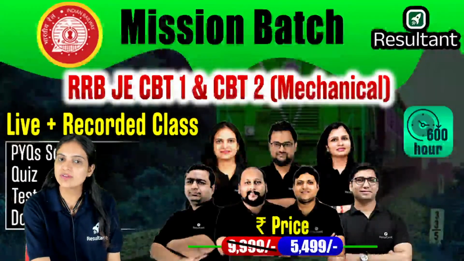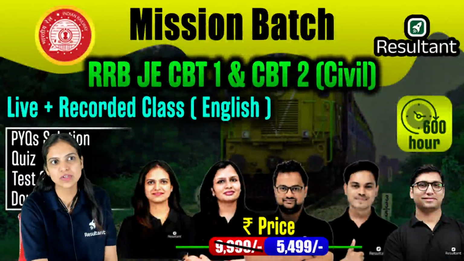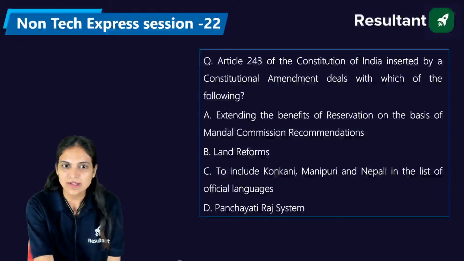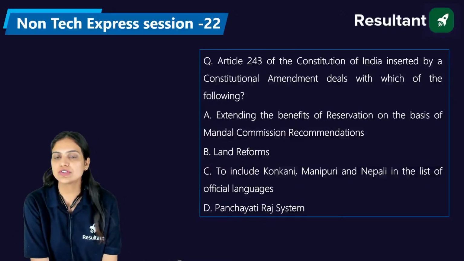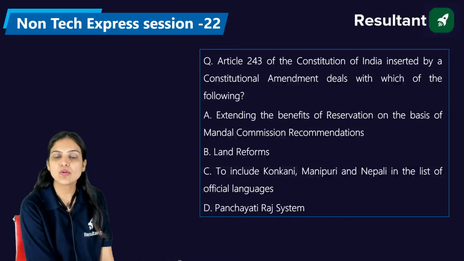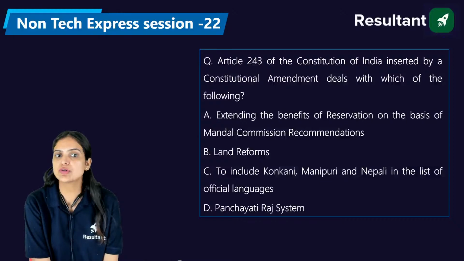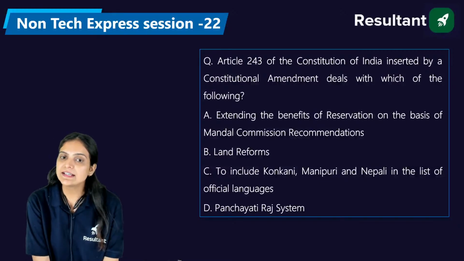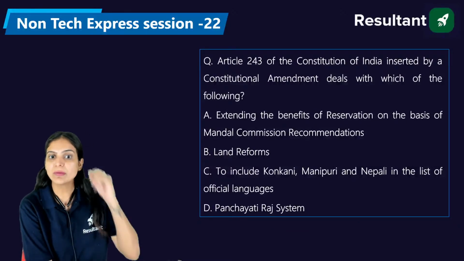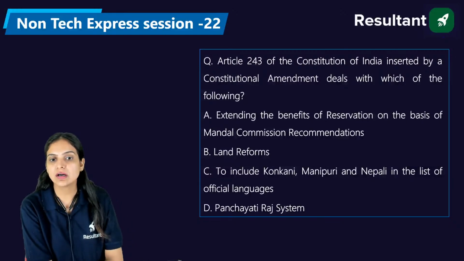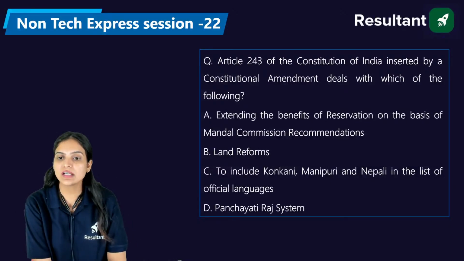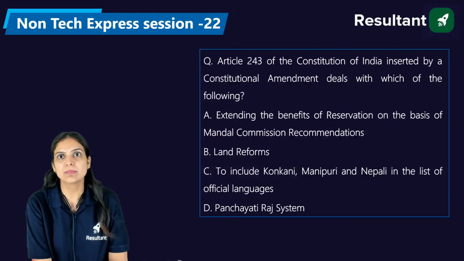So we are coming to our first question. Kindly answer the question. I'm not going to take too much of your time. The first question says that Article 243 of the Constitution of India, inserted by a constitutional amendment, deals with which of the following? A. Extending the benefits of reservation on the basis of Mandal Commission recommendation. B. Land reform. C. To include Konkani, Manipuri and Nepali in the list of official languages. D. The Panchayati Raj system. So please answer everyone.